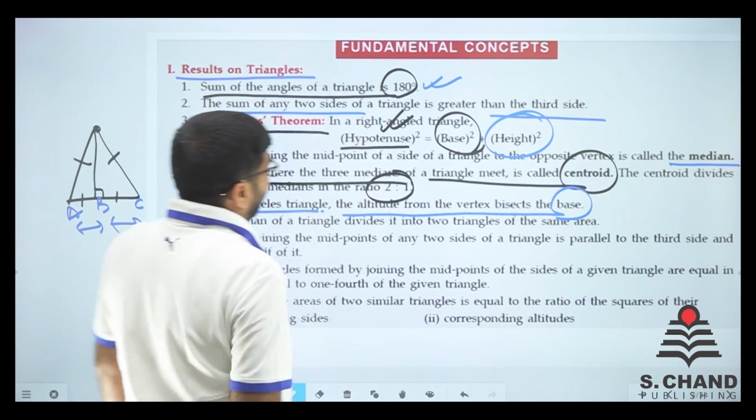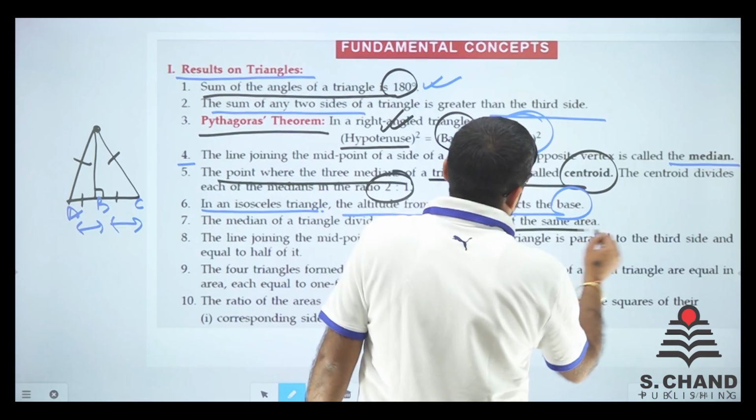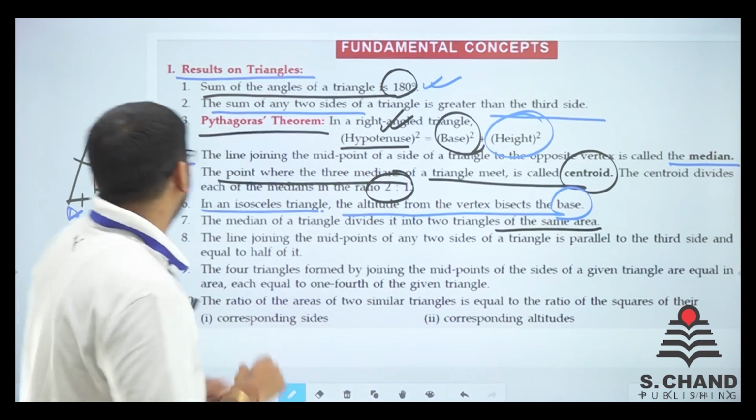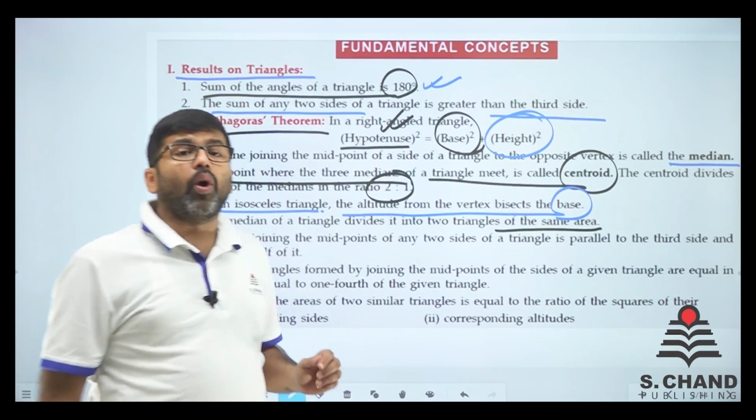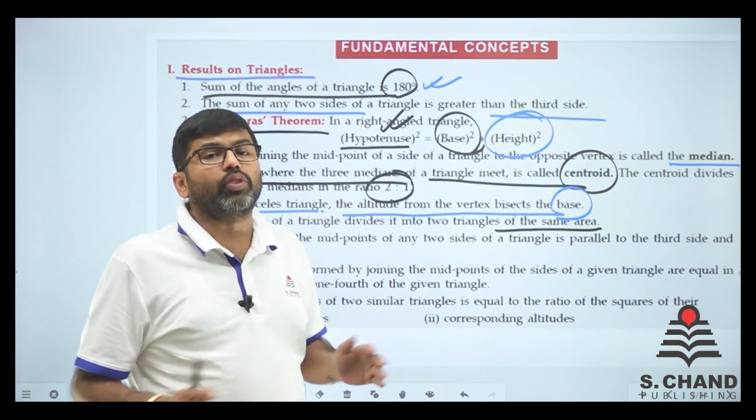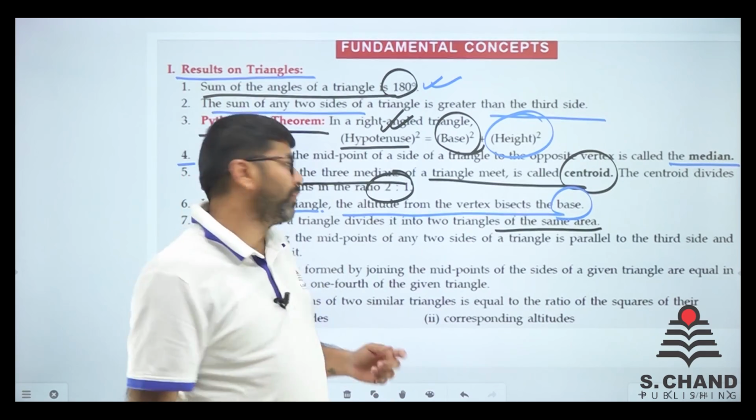A median of a triangle divides the triangle into two triangles of the same area. When you draw a median, if you remember I told you about the median, that median will always divide the triangle into two equal areas.